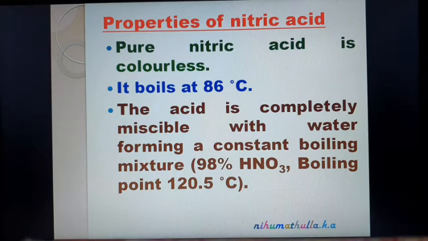When it is added to water, it forms hydrogen bonds with water molecules. Nitric acid forms hydrogen bonds with water molecules. Due to the formation of hydrogen bonds, the boiling point increases to 120.5 degrees Celsius. So, those compounds which form hydrogen bonds with water molecules, their boiling point also increases.